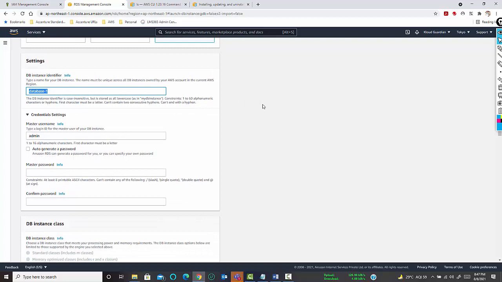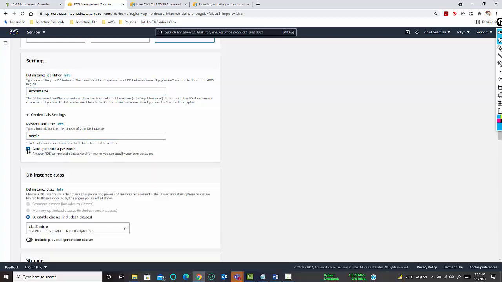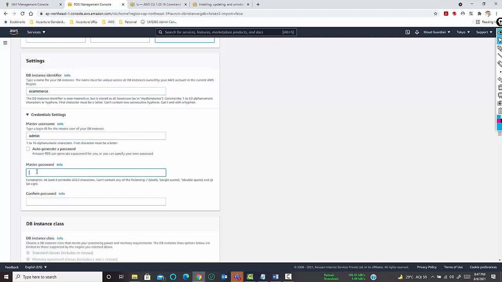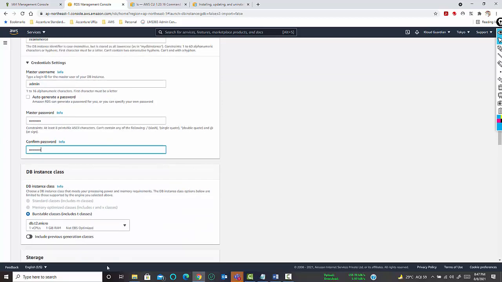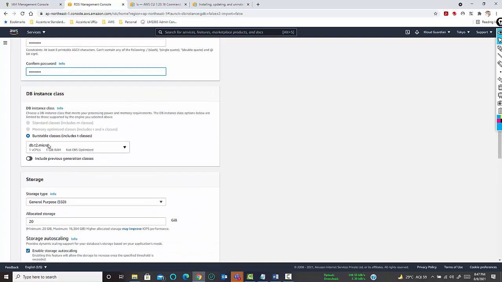Let's give the database name. Suppose we want to create a database for an e-commerce site. Let's give the database name as e-commerce. Okay. The credentials as admin. Okay. You can auto generate the password, that's not an issue, or you can define your own password. Okay. This is your server which will be created.